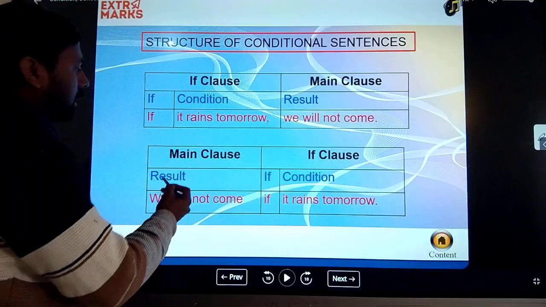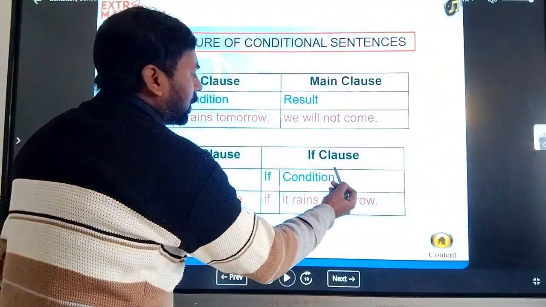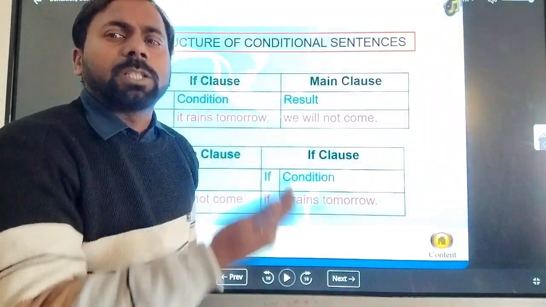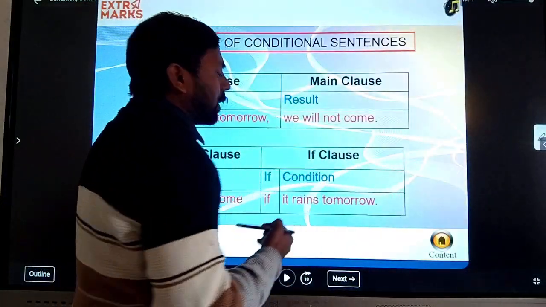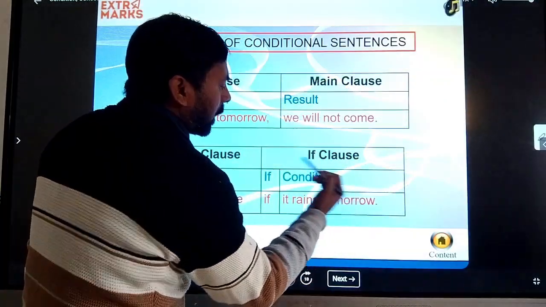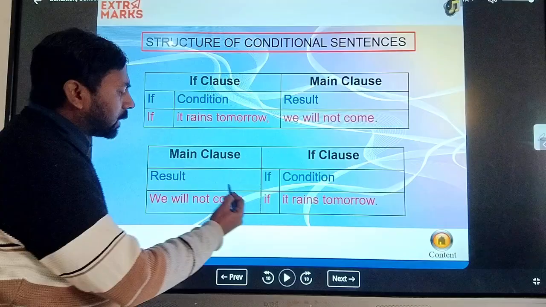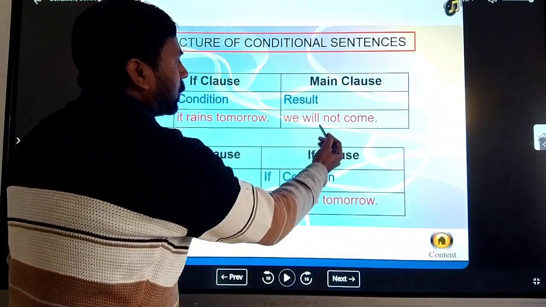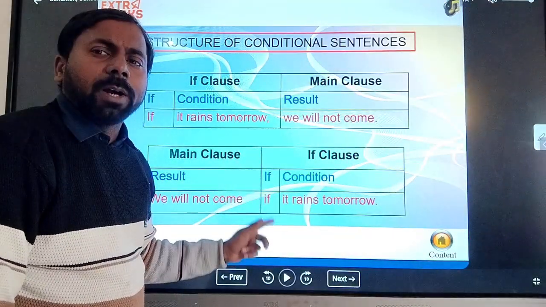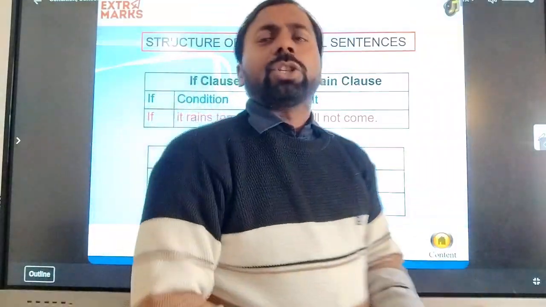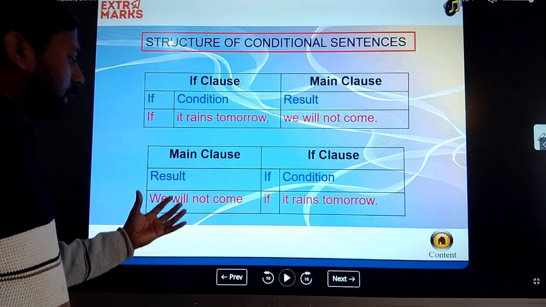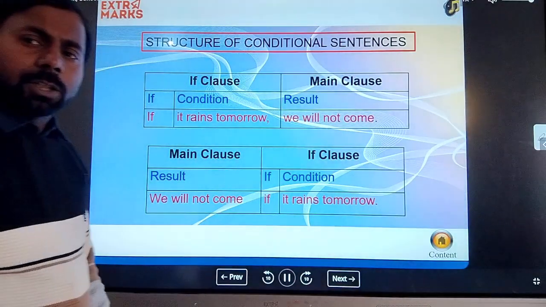And here is the main clause and here the condition. If the main clause is in the beginning of the sentence, then we get the result first, and after that we keep the condition. Like this: we will not come if it rains tomorrow. You can see it is made in the opposite form. It means the word if is always used with the condition, and when there is a condition we also get the result. So I hope you all understood it.